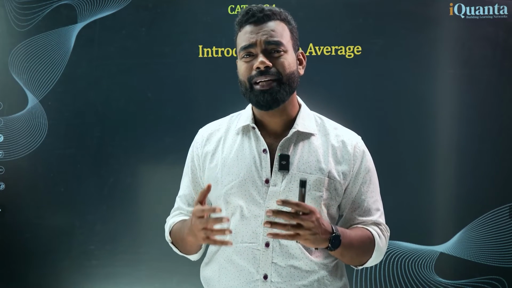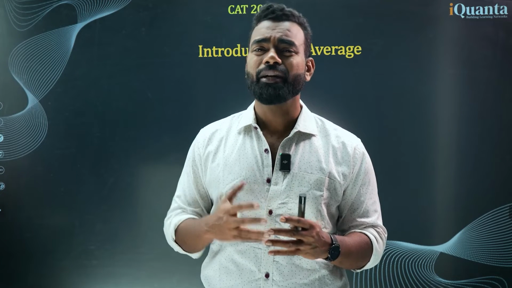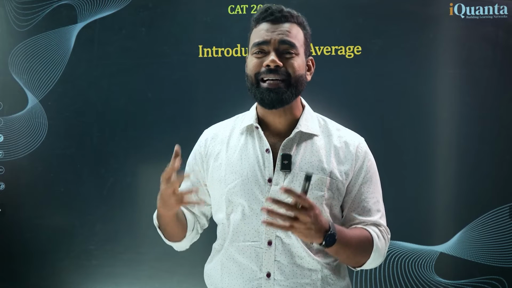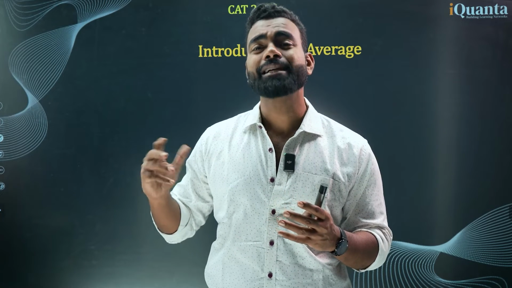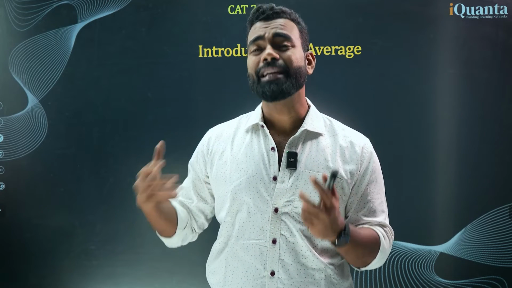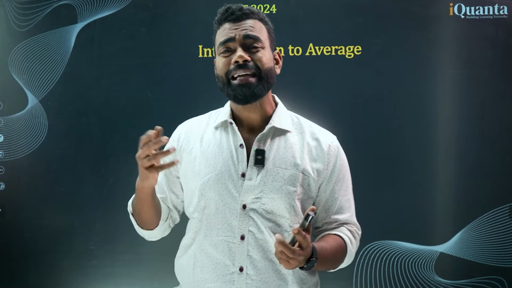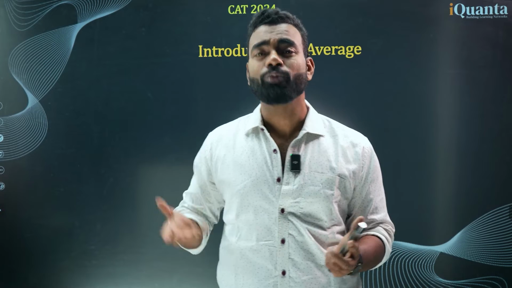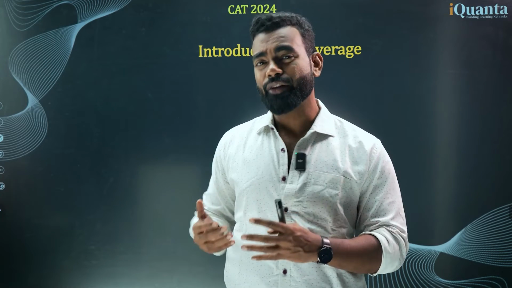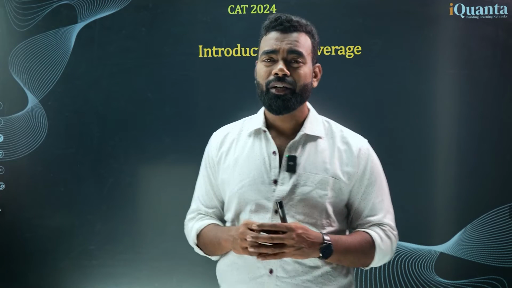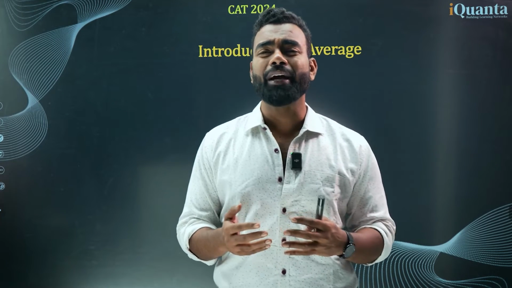What average shows is generally the center of the data. So average, median, mode are central tendencies of data: how the center of the data behaves. Generally, if the center behaves in such a way, we assume the entire data behaves that way, but it's a very naive, premature belief. Still, we have this in our syllabus, so we need to learn how average works and what exactly average is.